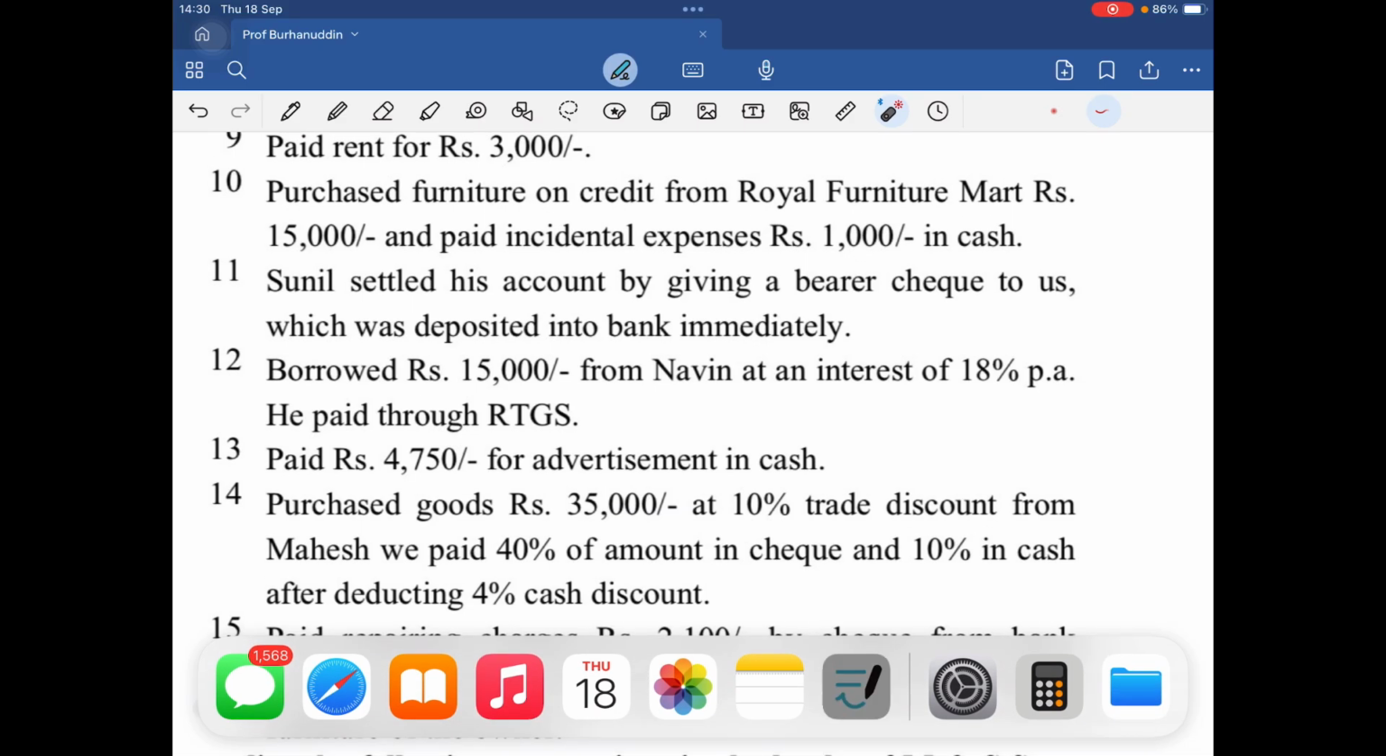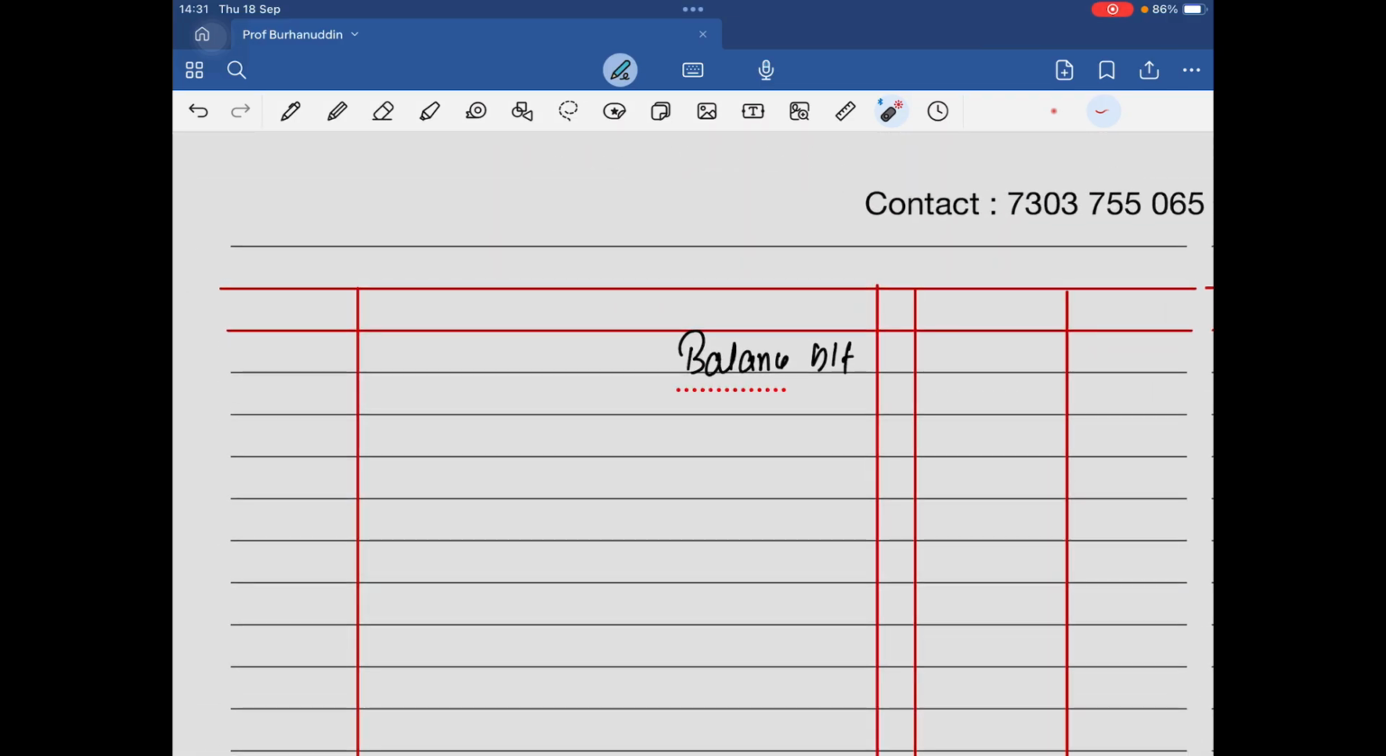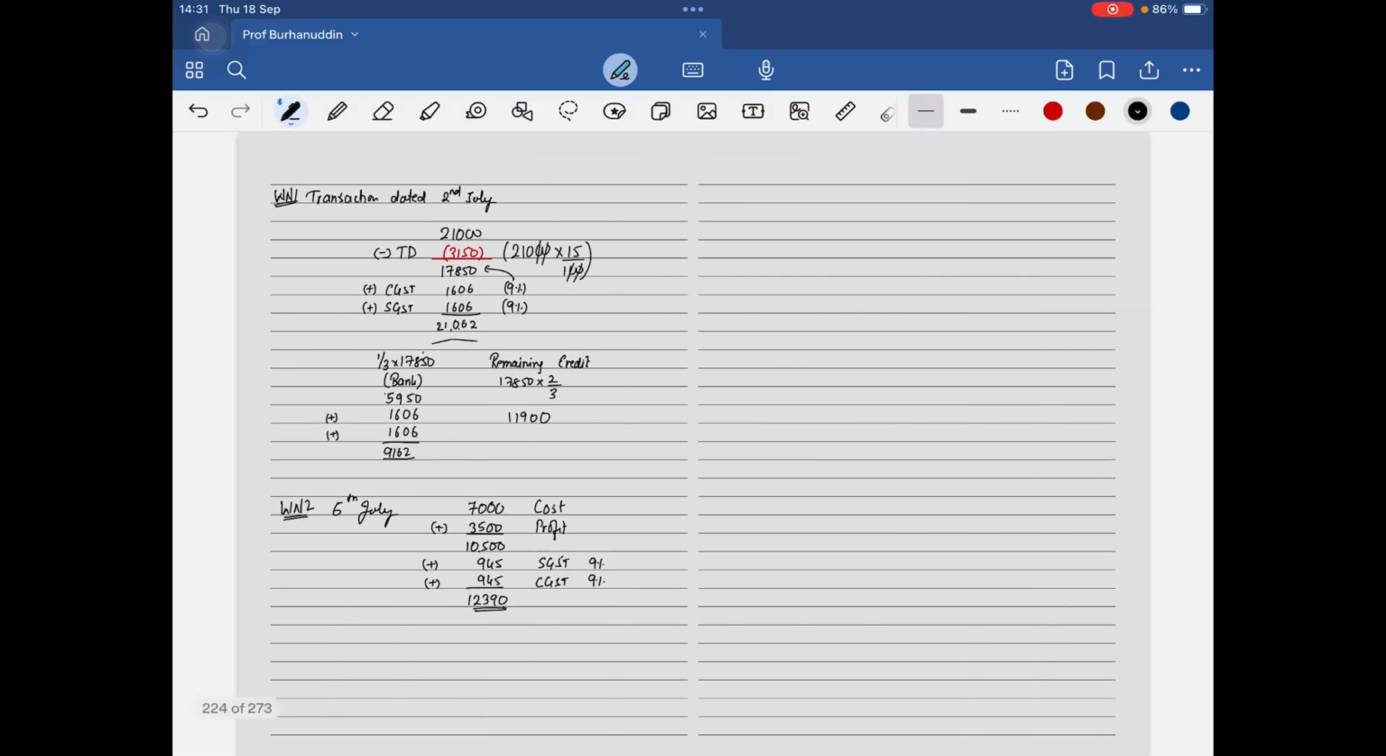Here the entry would be. Okay, it is here only, right? So it is going to be 12th of July 2023. I am having a receipt. So bank account will be debited with 15,000 to 18% Naveen loan, and the amount is going to be 15,000 only, but I will be paying him interest at 18%, not today, when the day would come. But I'll just write it over here कि ठीक है इतना इतना पैसा तो मुझे उसको देना ही है. Are we very clear with this? This is 12th of July.